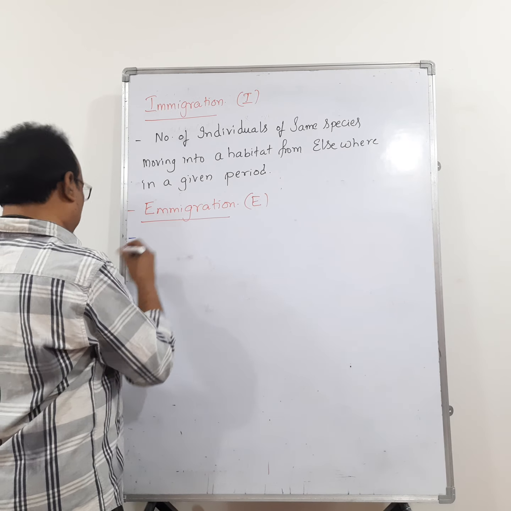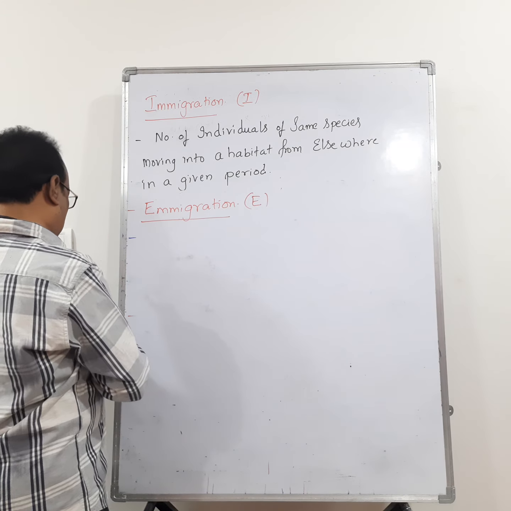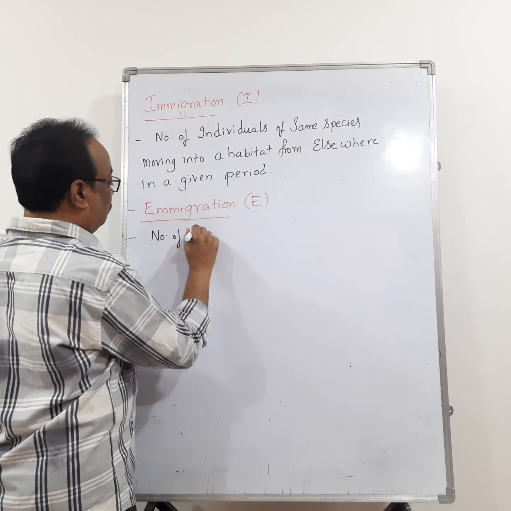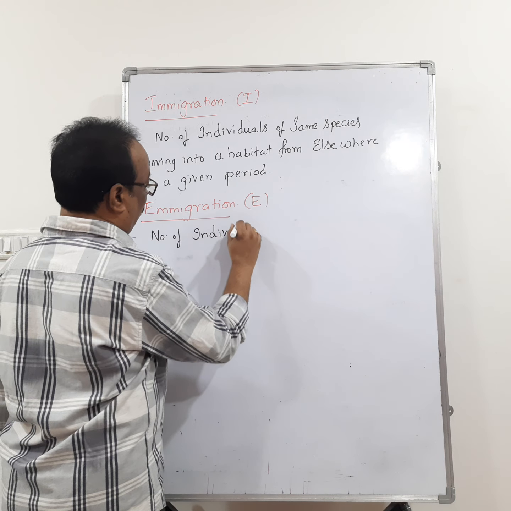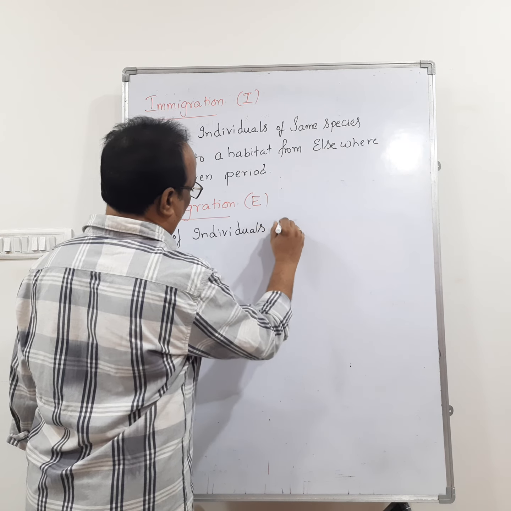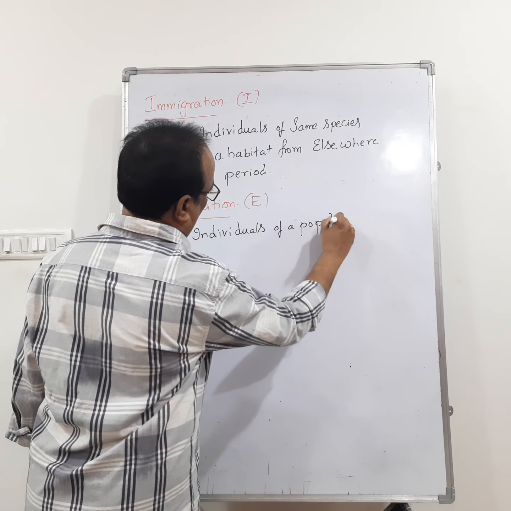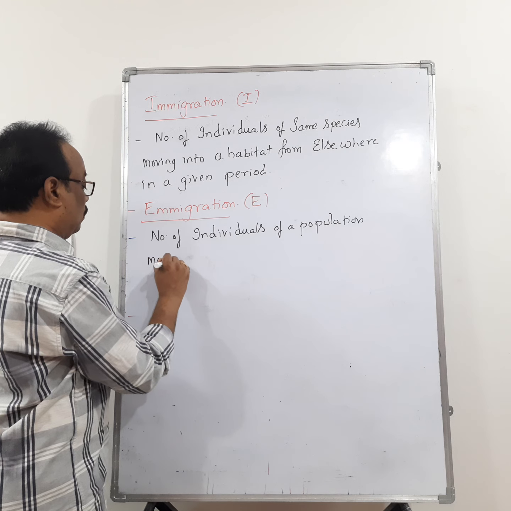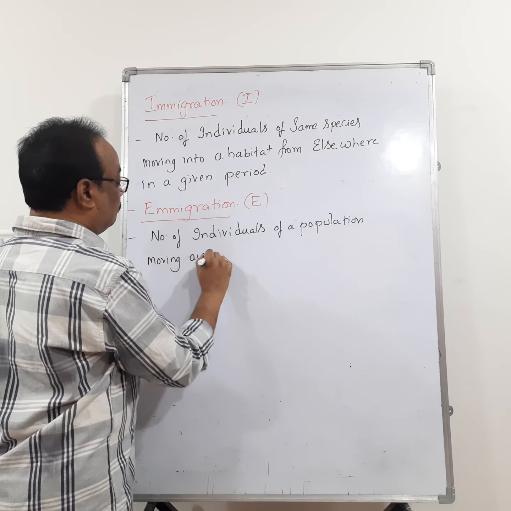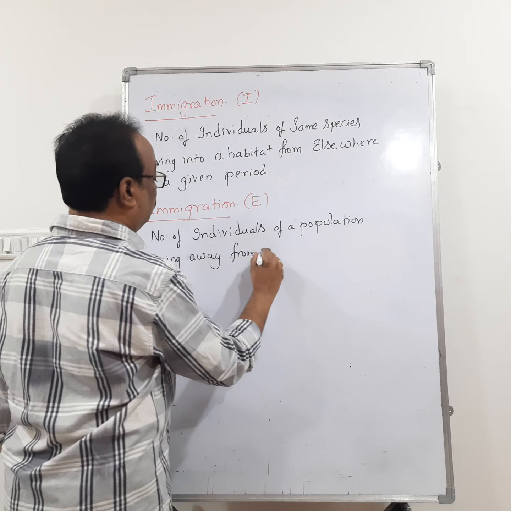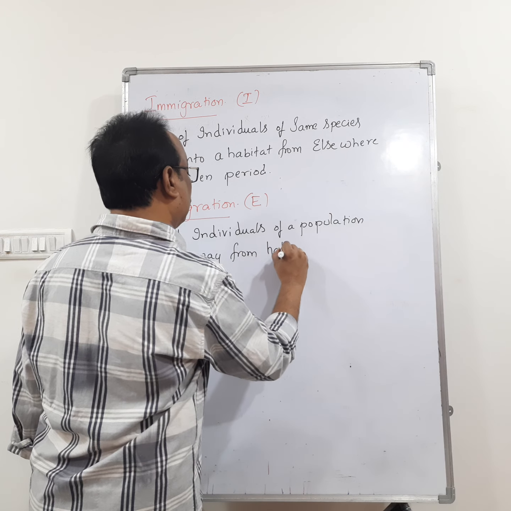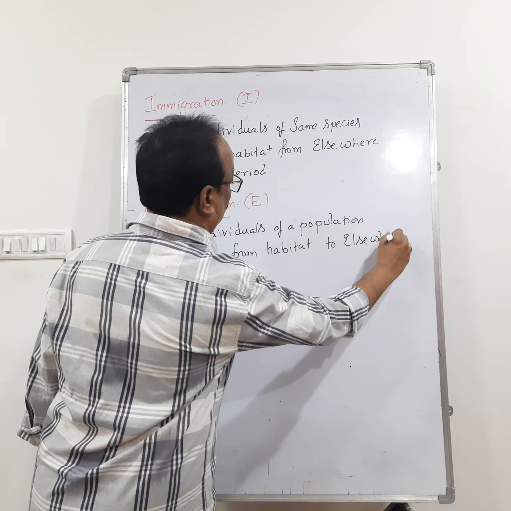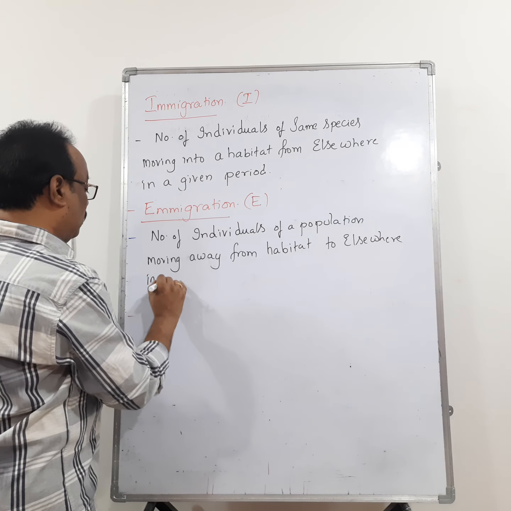It is the number of individuals of a population moving away from a habitat to elsewhere in a given time period.